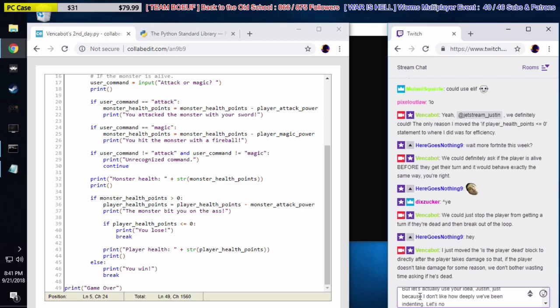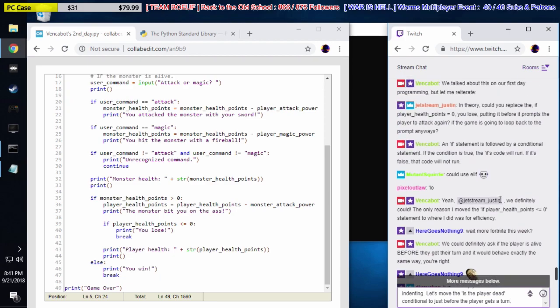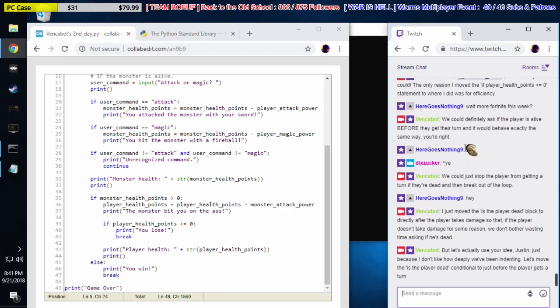Let's move the is-the-player-dead conditional to just before the player gets a turn. Or even, what did Justin say? Should we do it before you get the turn, or even, it prompts the player to attack again. Yeah, so we'll do that. So we can basically move this statement to two different places. Let's just move this for now.